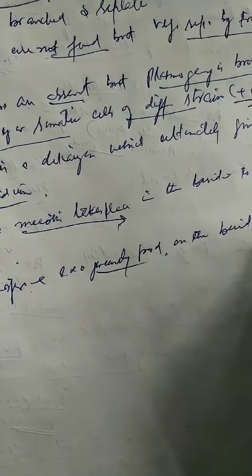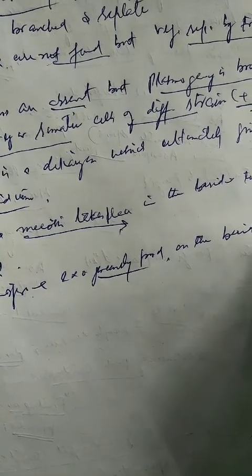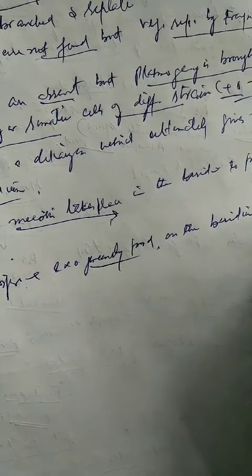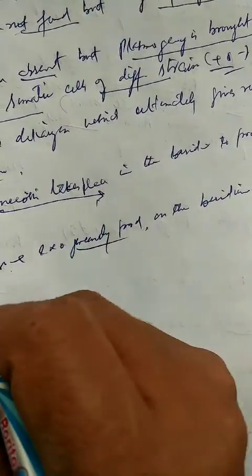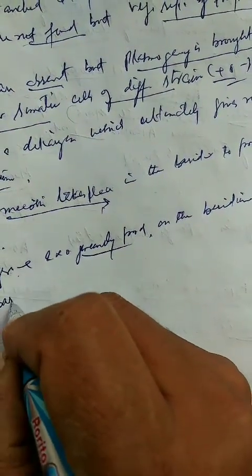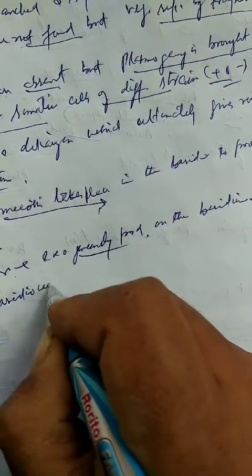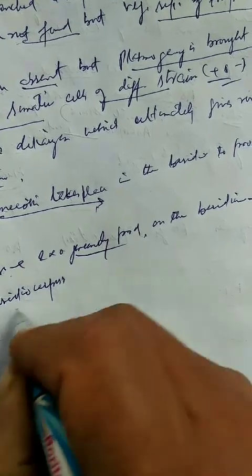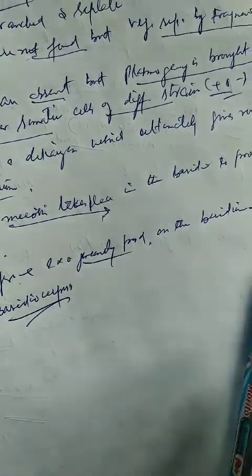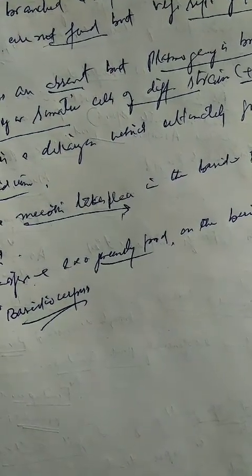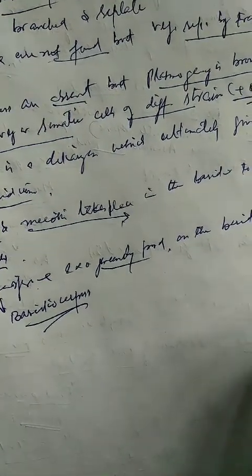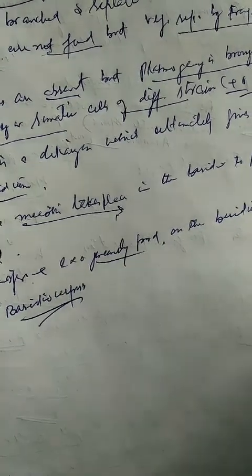The basidia are arranged in fruiting bodies called basidiocarps.